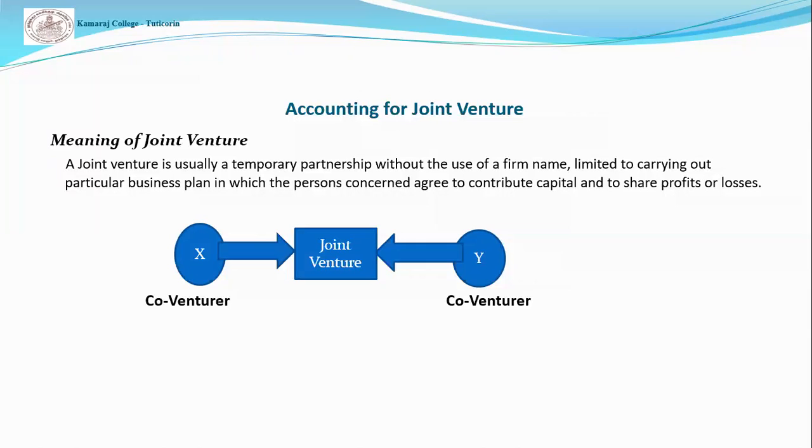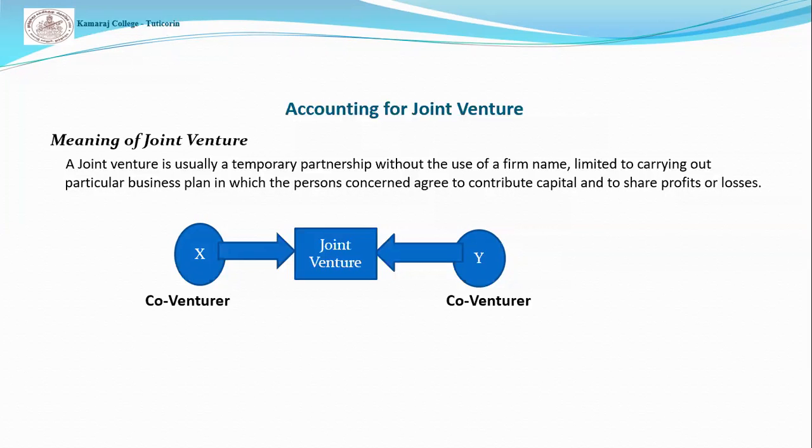It is usually a temporary business or a temporary partnership without the use of a firm name. Here, X and Y are two persons. They are doing business separately, but now they jointly undertake a particular or specific business for a temporary period, which is called a joint venture.